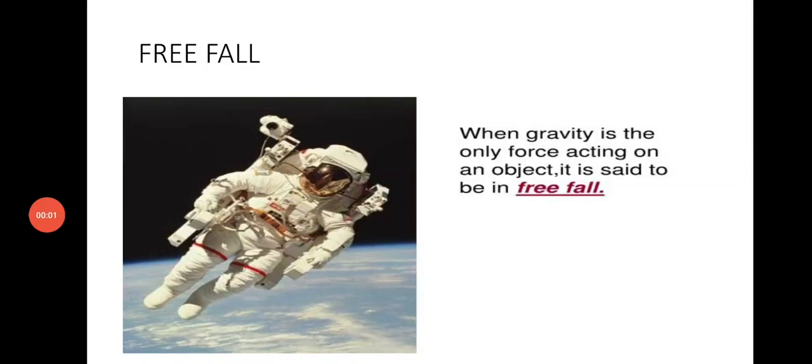Hello students, today we will discuss another important topic of chapter Gravitation, class 9 science. The topic is free fall. Now what is this free fall?